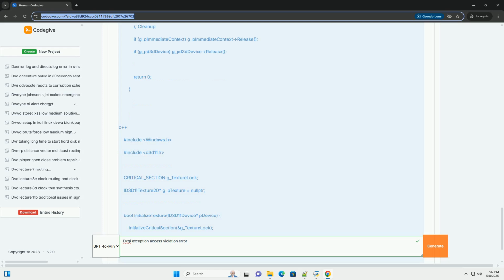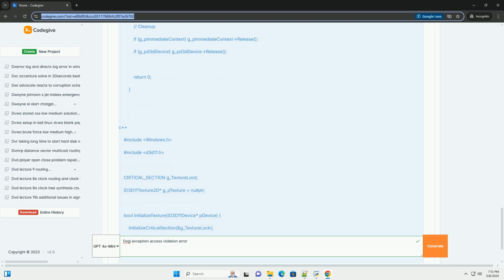Using the Graphics Diagnostics tool in Visual Studio. In Visual Studio, go to Debug, Graphics, Start Graphics Debugging. This will launch your application with the Graphics Diagnostics tool attached. Reproduce the error. The Graphics Diagnostics tool will capture a frame and allow you to inspect Direct3D API calls, resource states, and shader execution. Examine the event list in the Graphics Diagnostics window. Look for red error icons or warnings near the time the crash occurred. These will provide clues about the problem.